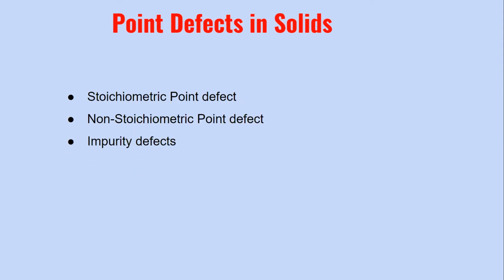Now the point defects means where the defect in the crystal lattice arises at a single point, at certain points in the lattice. That is the lattice points where the atoms or the particles of the solid are present. So when there is a defect in that particular lattice point, then it is termed as a point defect. Now, these point defects can again be of various types. You can have stoichiometric point defect, non-stoichiometric point defect, and impurity defects. Now, let us take up each one in detail.